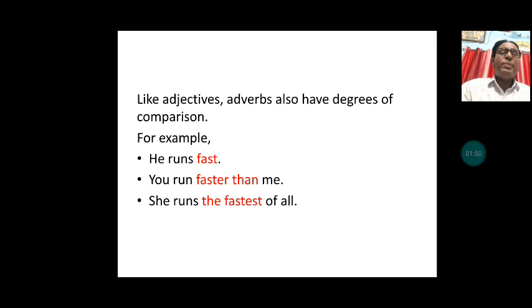And the third example, she runs the fastest of all. In these three examples, we see three forms of fast: fast, faster, fastest, as you have in adjectives. That's why adverbs are also compared in three parts, that is positive, comparative and superlative.